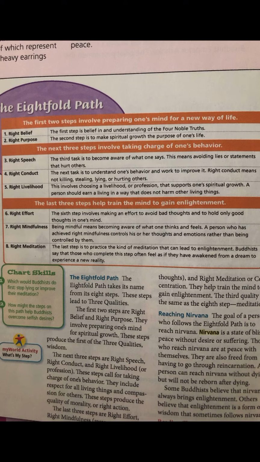So right effort has to do with trying to control your mind and really holding on to good thoughts and trying to avoid bad thoughts. 7 is right mindfulness. This is being more aware of what you think and what you feel. So you're able to control your emotions. Your emotions don't control you. And then 8 is right meditation. And this is where you are trying to learn to practice the kind of meditation that can lead to enlightenment.